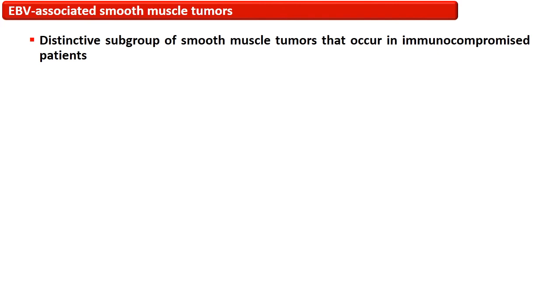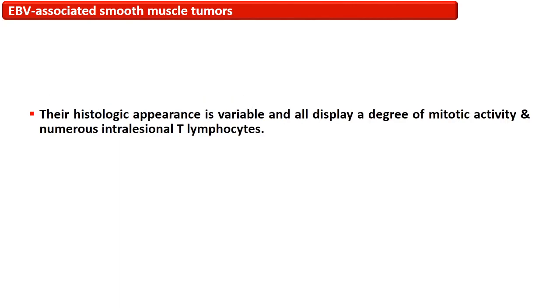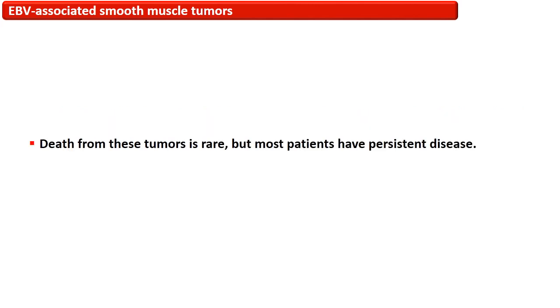EBV associated smooth muscle tumors are a distinctive subgroup of smooth muscle tumors that occur in immunocompromised patients. They mostly affect children and young adults who are infected with HIV or are status post-organ transplant. The tumor may be multifocal or multicentric, and the histologic appearance is variable, and all display a degree of mitotic activity and numerous intralesional T lymphocytes. Death due to this tumor is rare, but most patients have persistent disease.